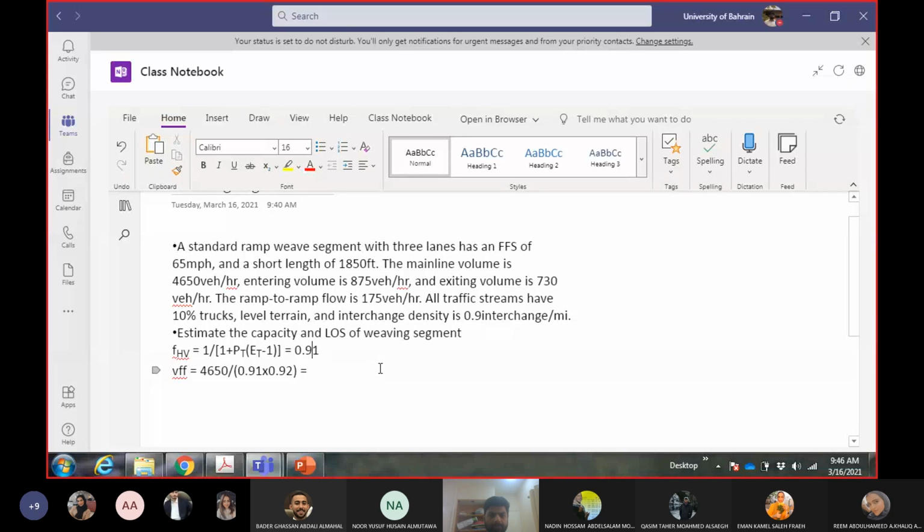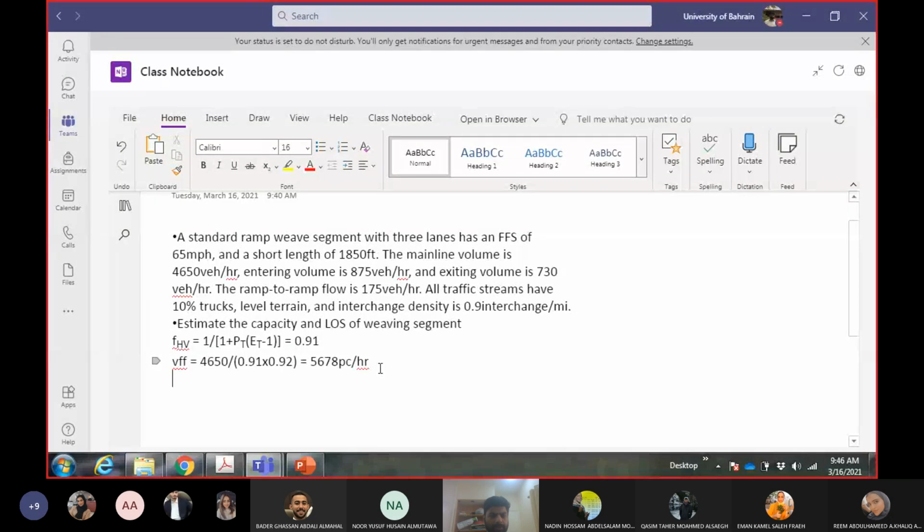How much will you get now? 5678 passenger cars per hour. Okay. Then entering volume means ramp to freeway. This is 875 using the same factors.